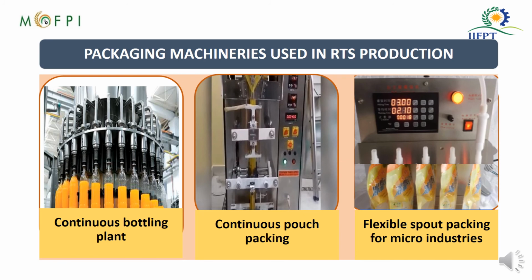These are the images of packaging machineries which are used in RTS production. The first image is of a continuous bottling plant. Then the second one is a continuous pouch packing machine, and the third one is flexible spout packing for micro industries.